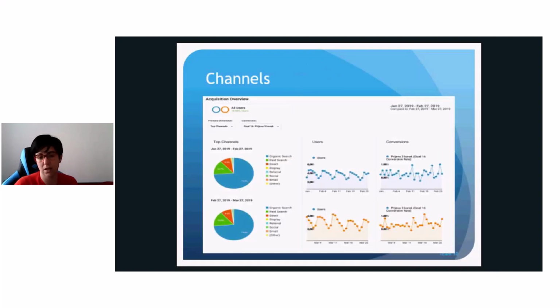The next data that we analyzed is the channels through which our users come to our site, and we can see that organic search is the most common channel that users come from.